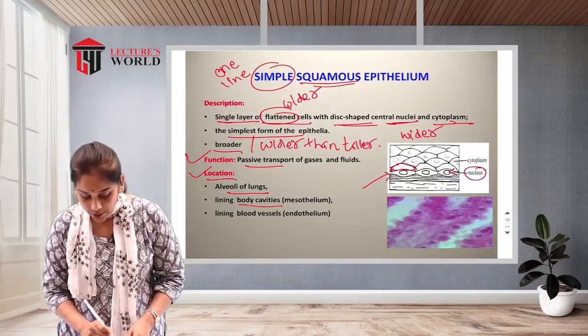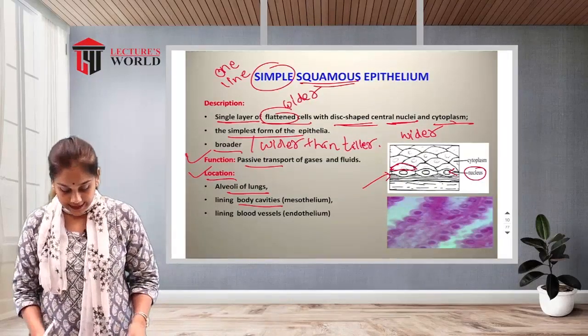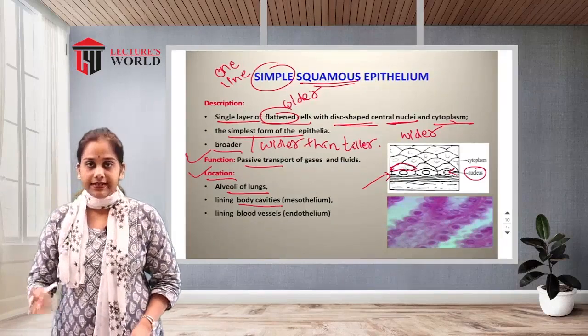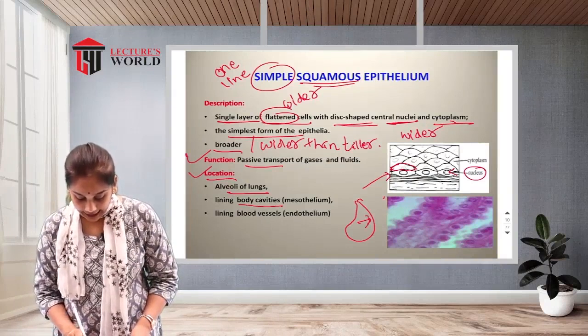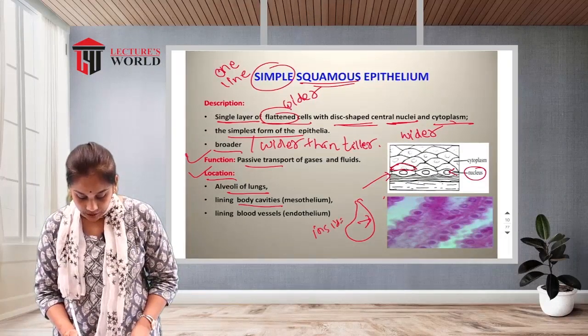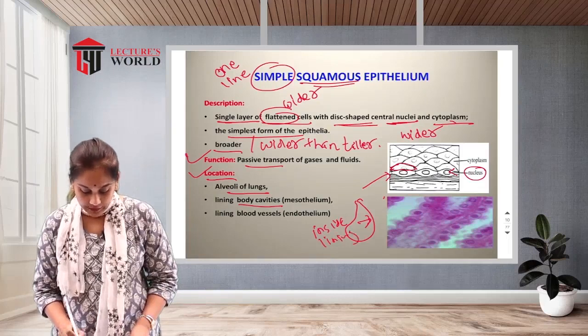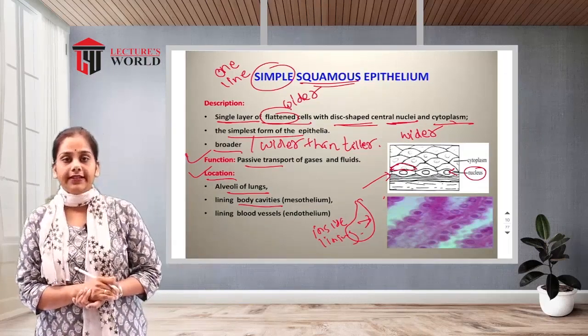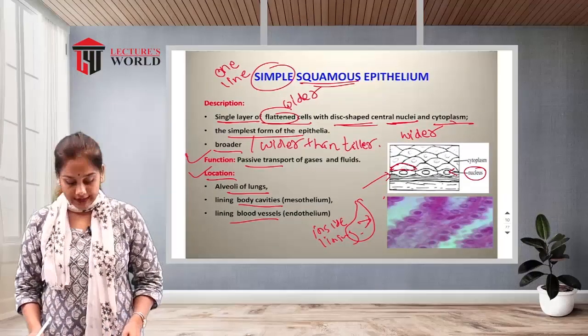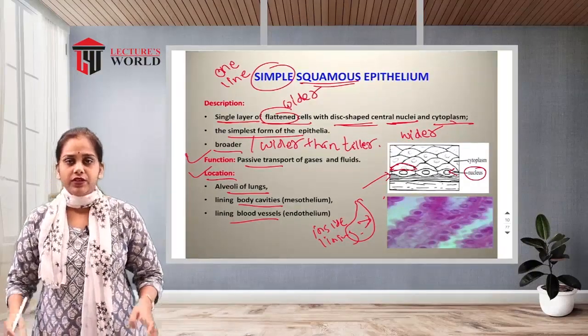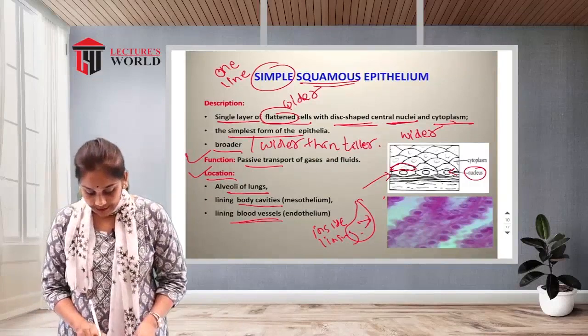Then the lining of the body cavity is also known as the mesothelium. See, this is the stomach, and the inside lining of the body cavity is the mesothelium. Then the lining of the blood vessel is known as the endothelium, on the inner side of the blood vessel.